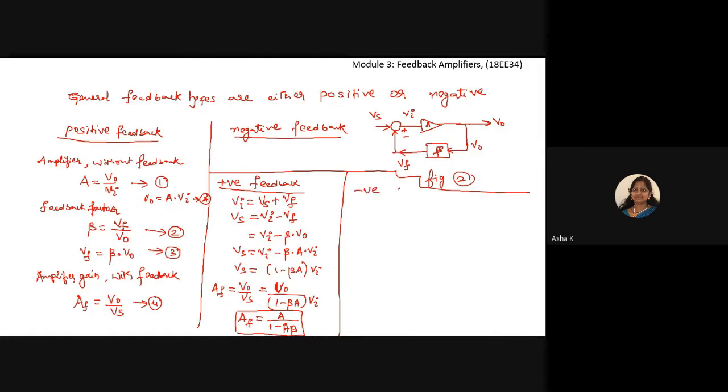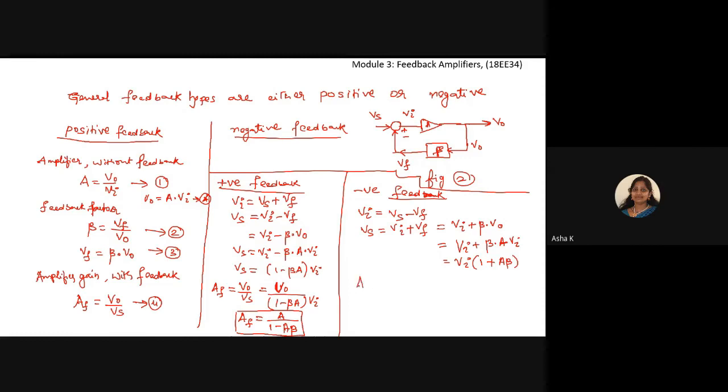Say if I assume I have a negative feedback. So when I have a negative feedback, the equation Vi here will be equal to Vs minus Vf. Okay, I'll rearrange. Vs is equal to Vi plus Vf. Then Vi plus beta times V naught. Then Vi plus beta times A into Vi.